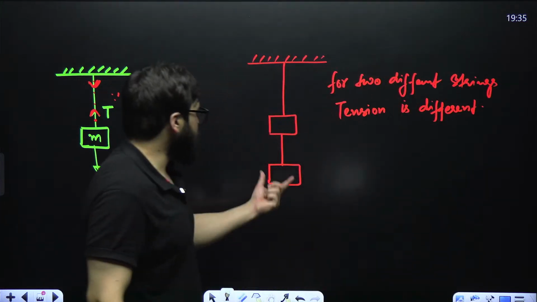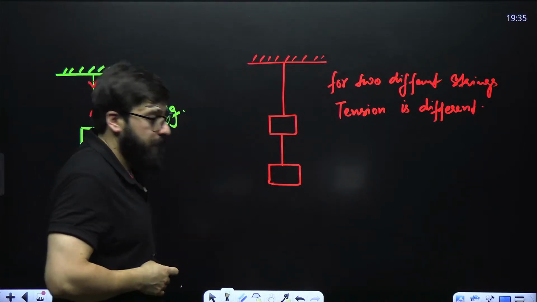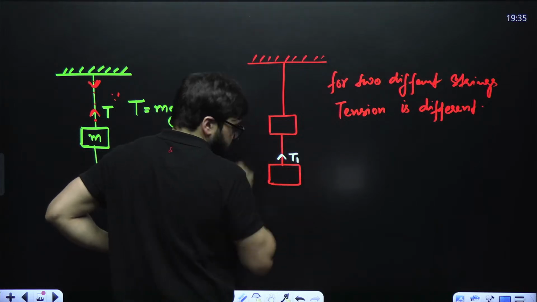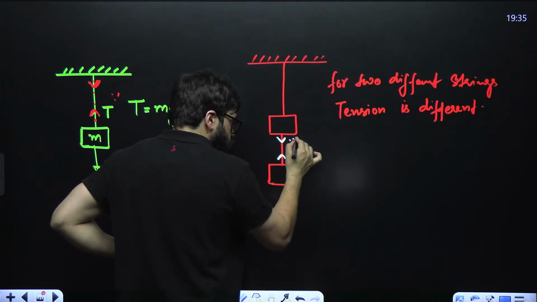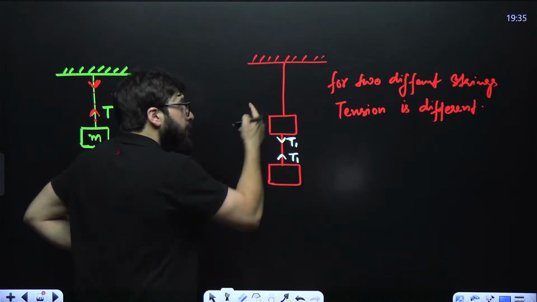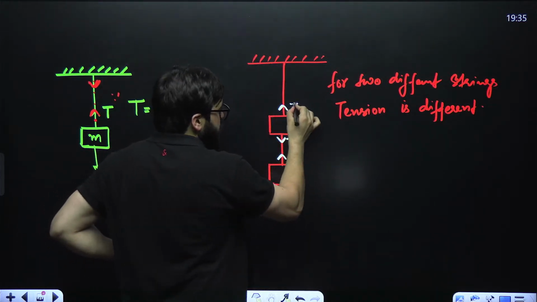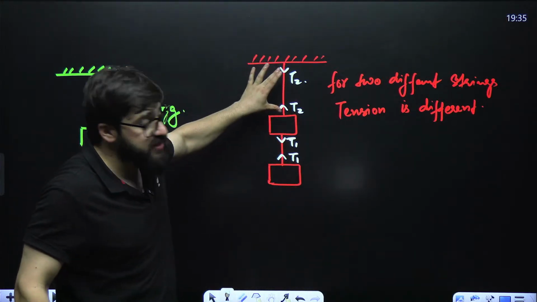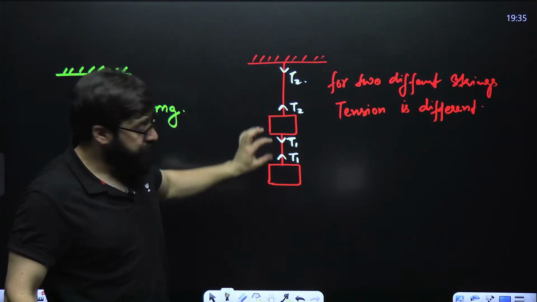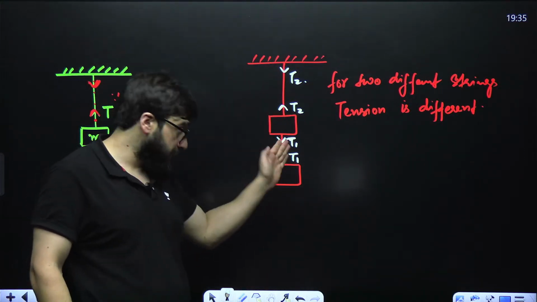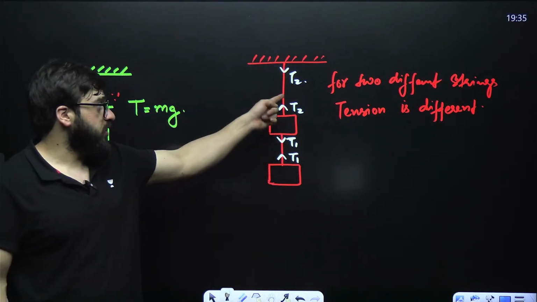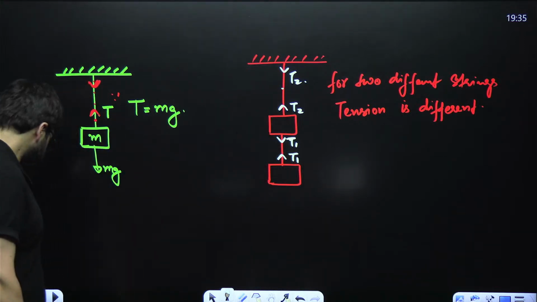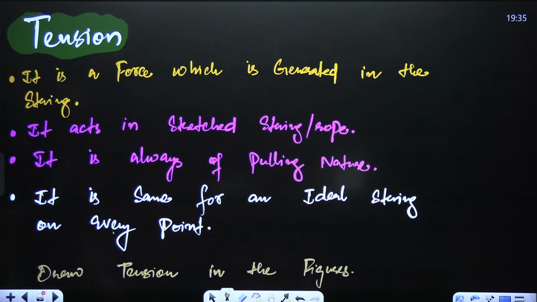Okay. Now guys, we have this block and this block. In this particular case, tension in this string will be, let's suppose, T1. Here it is away from the block, and here also it is away from the block. Here it will be T1. But the rope is different, so here tension will be T2, and here also tension will be T2. If the rope is the same, tension at every point is the same. In this case also tension at every point is the same, but the value will be different. It is the same for an ideal string at every point.